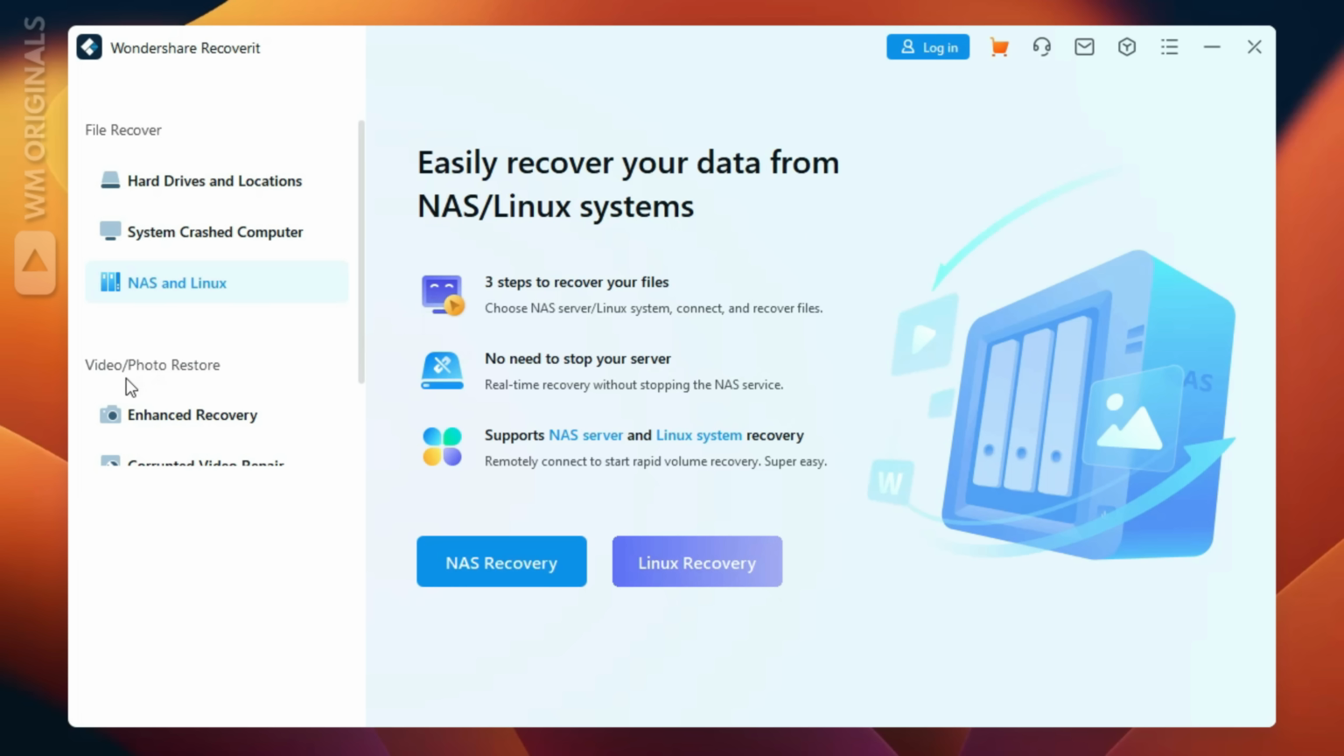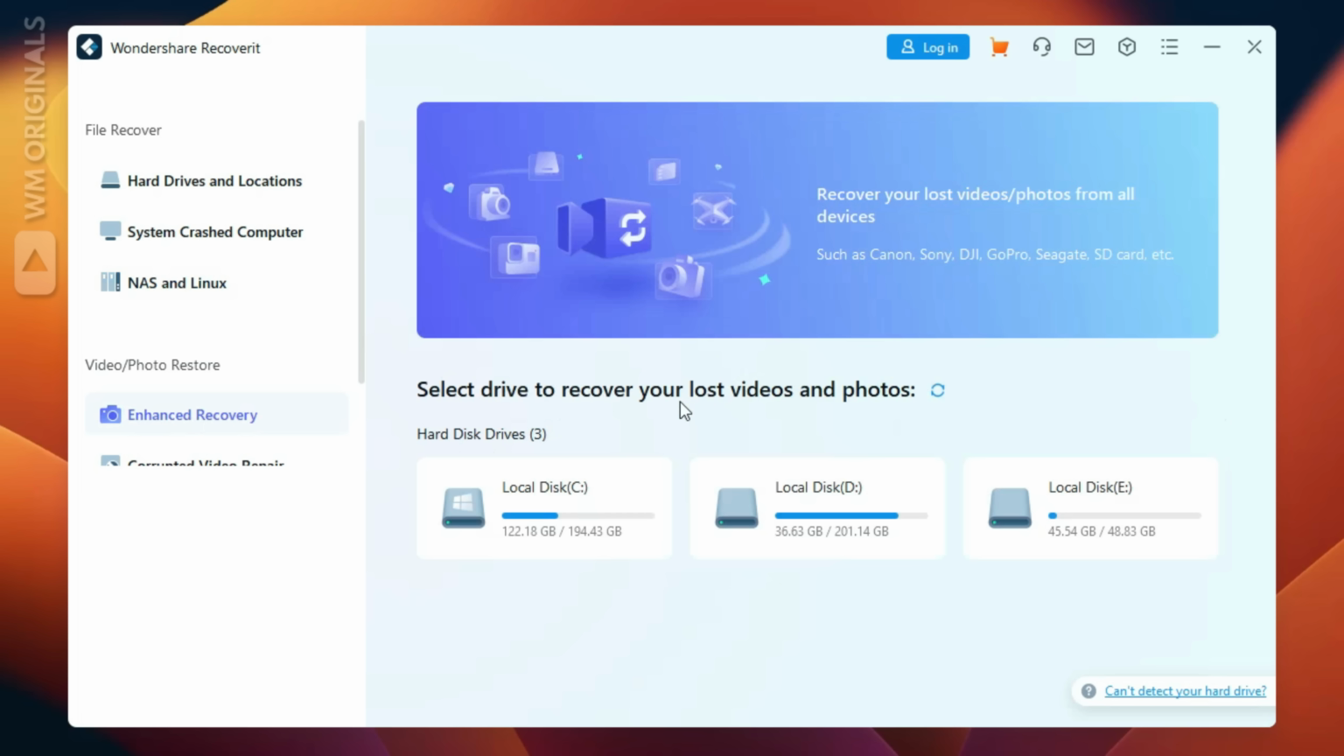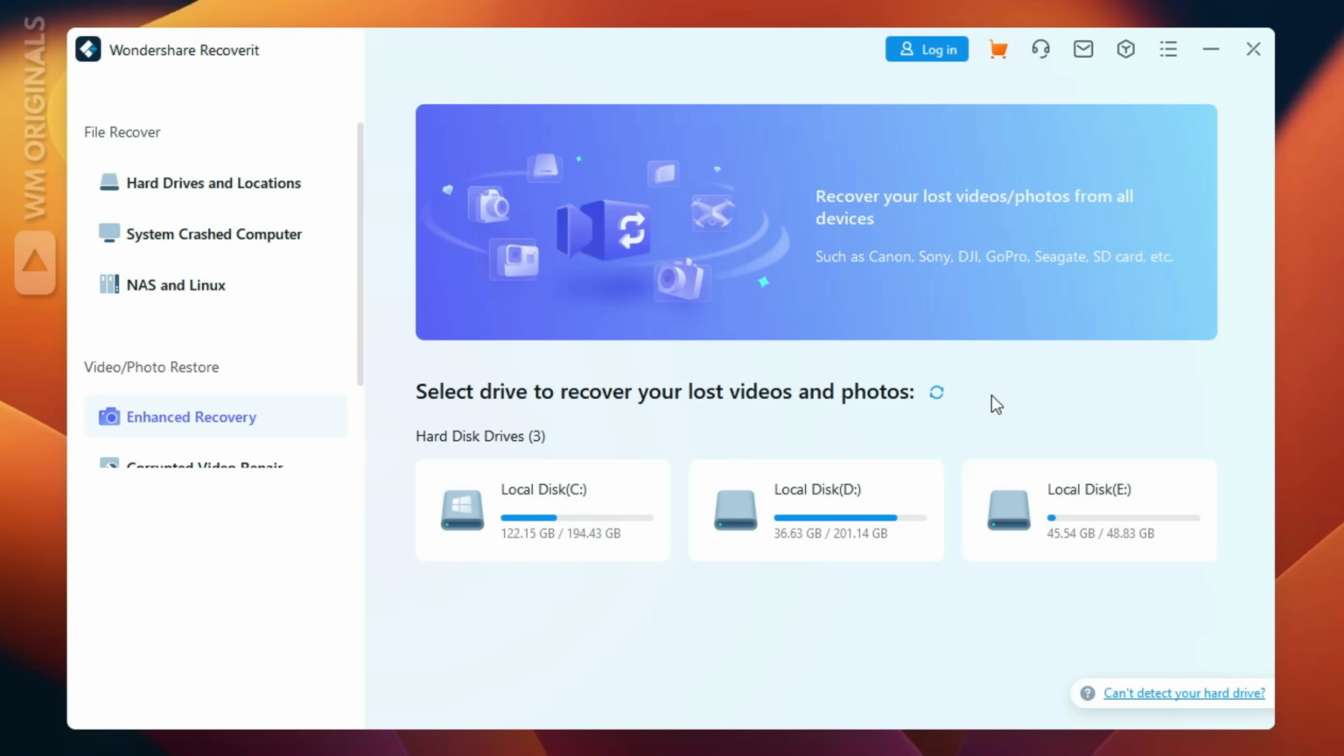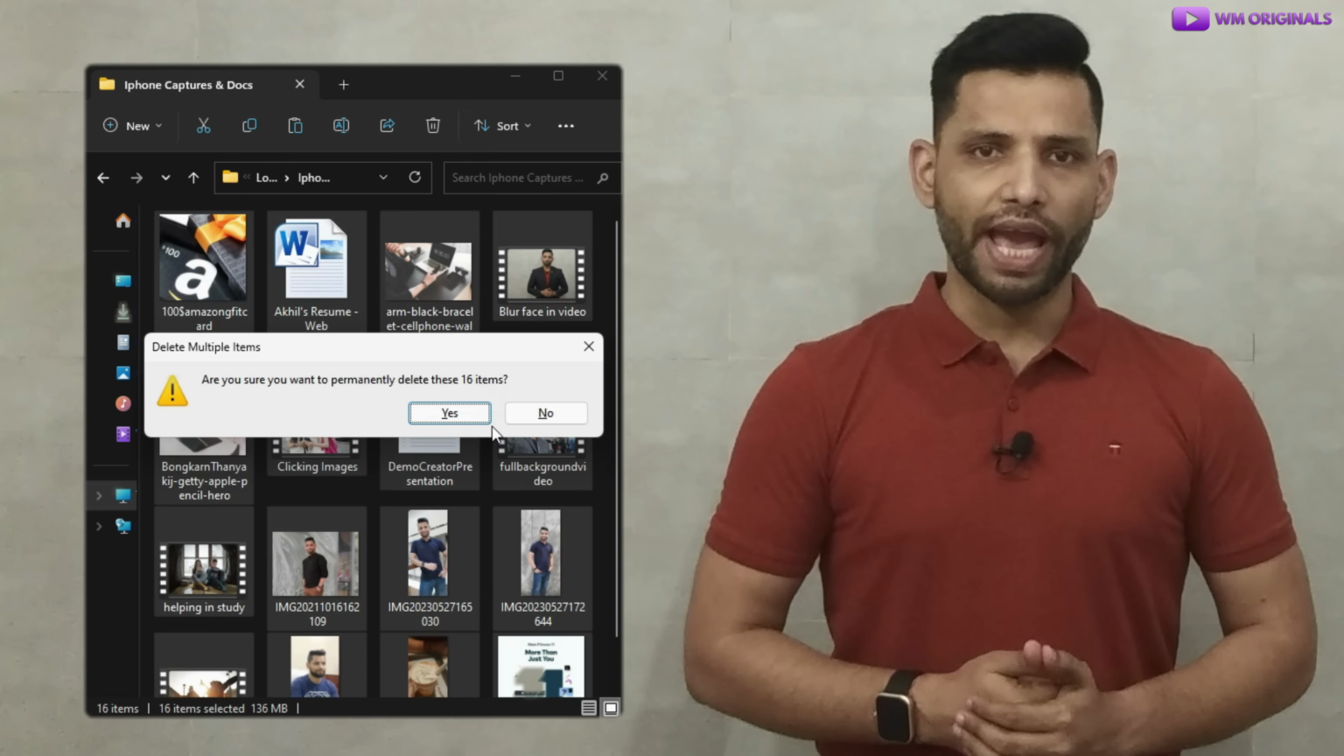Then we have video photo restore options like enhanced recovery for lost videos and photos that can recover lost photos and videos from devices like Canon, Sony, DJI, GoPro, Seagate, SD cards and more. Next we have the corrupted video repair option. So if you have lost any type of data due to any reason, Wondershare Recover It is the solution.